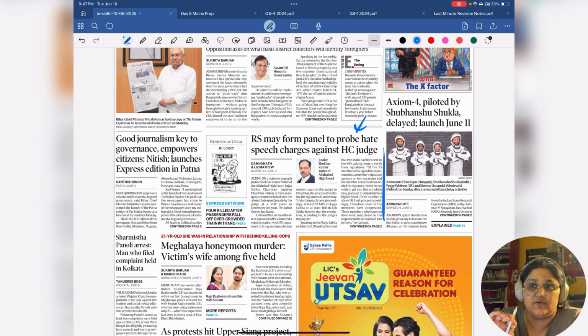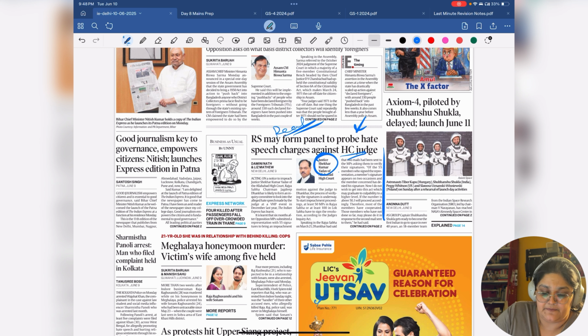Similar for this one, impeachment of a judge is an important topic. This feels very important, that you should know everything here, but the truth is you already know most of the things here. Removal of judges is an important topic both in prelims and mains. You know the steps, you know the procedure. You will not get anything new from here. Just read only. What you can do is learn the name of the judges so that you can use it in an example if and only if an impeachment proceeding has started or has concluded. Don't say that they are thinking of starting an impeachment proceeding. That's a useless value addition to your answer.